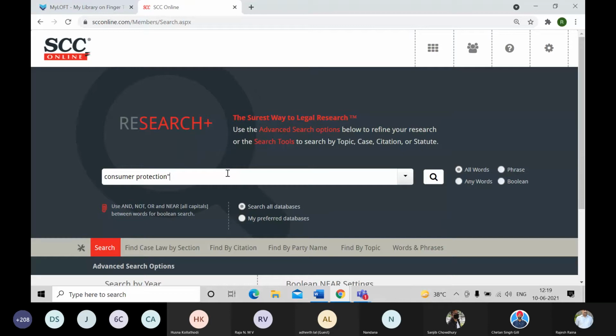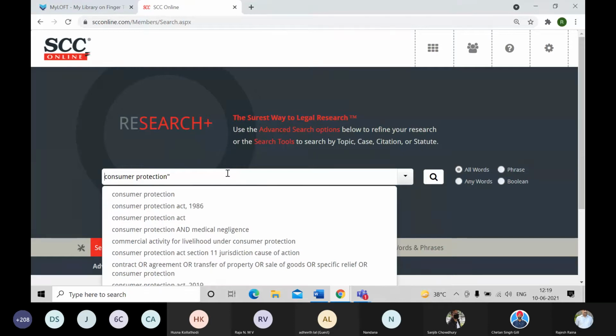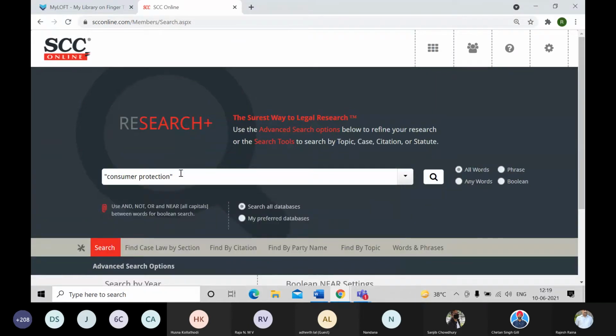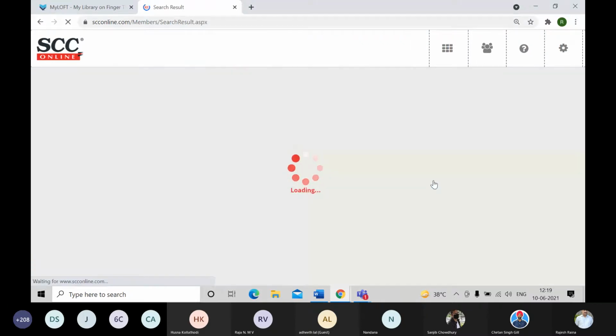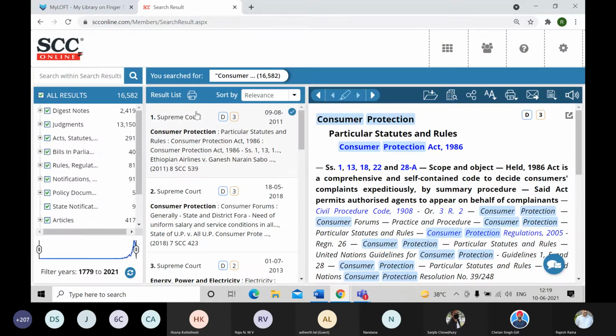But then, being a legal phrase like consumer protection, you have others like res judicata or maybe suo moto or any other phrase that you have, you should always put them in double inverted commas so that they can be searched as a single word. Now, once we do the search, we'll come back to that result list where we see these 3 columns of all results and results list. Now, in this results that I have got, 16,582, I want to further narrow it down. I have broken that entire sentence into main keywords.